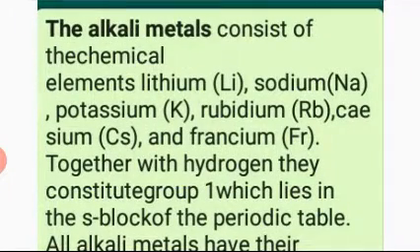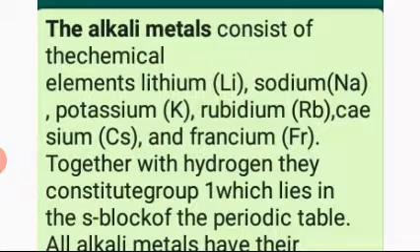First group. The first group is present on the extreme left of the periodic table. I am telling you about groups, so vertical columns. The first vertical column is 1A, and its name is alkali metals.